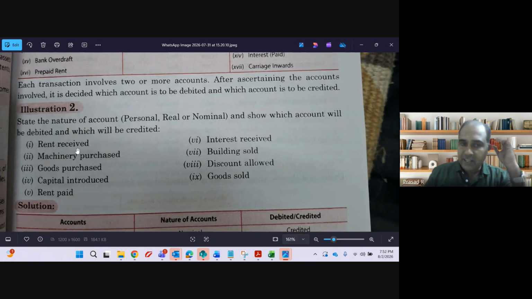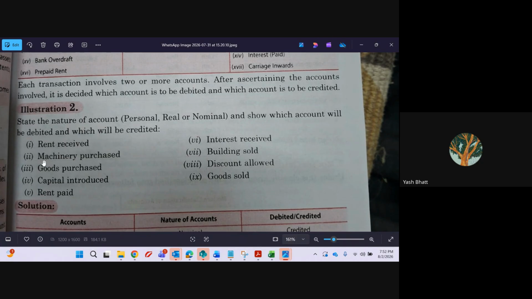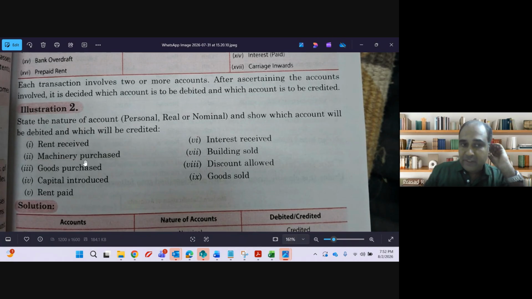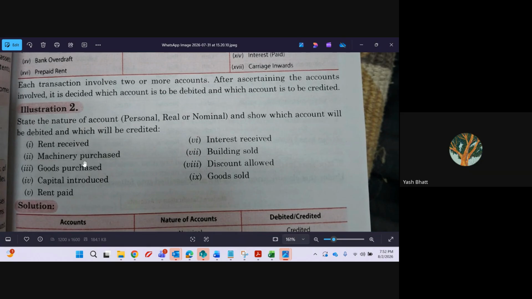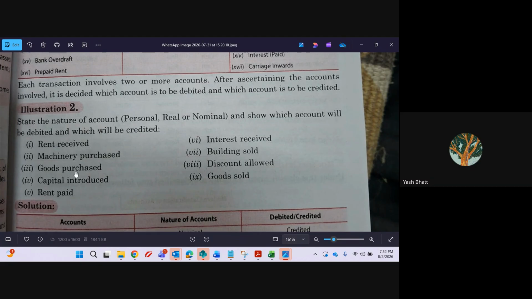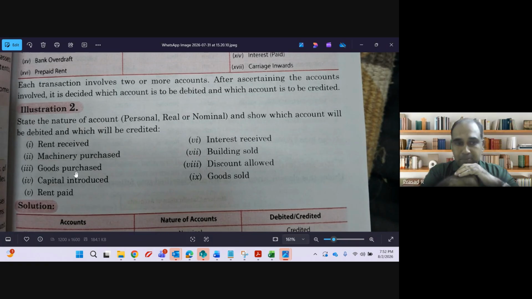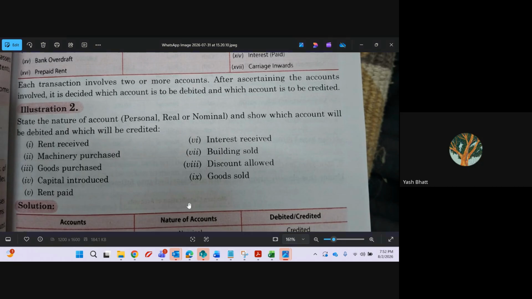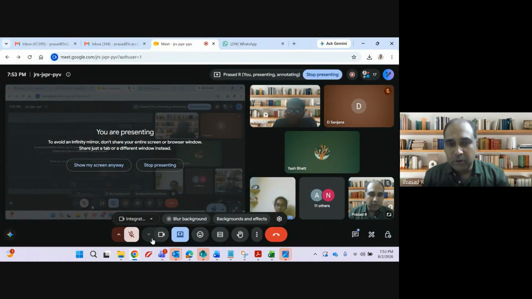Rent received will come under which category? Nominal account. Machinery will come under which category? Real account. Goods purchased. Nominal. Purchase account debit to cash account. Purchase will be nominal, cash will be real account. So goods purchased, that purchase account, will be a nominal account. Capital introduced. Capital is personal account. Rent paid. Nominal account. Once again, guys, someone is at my door.